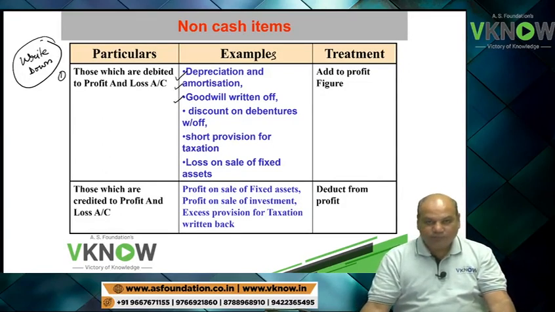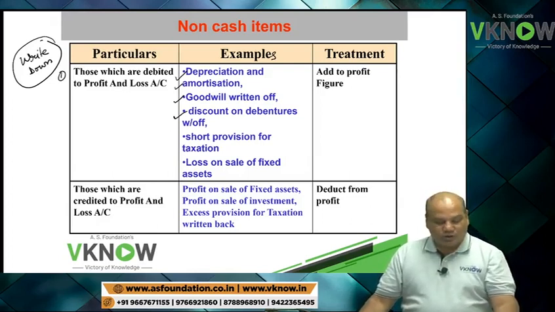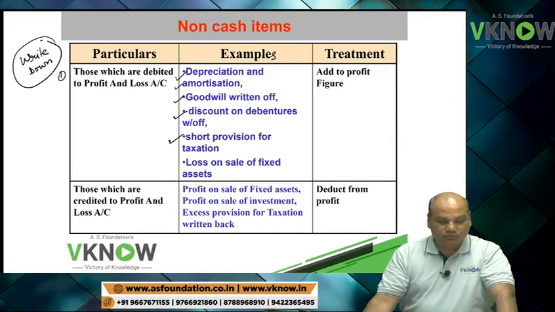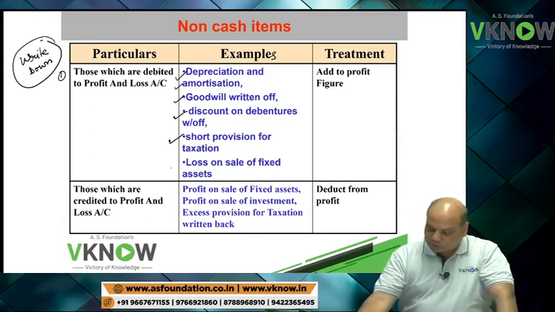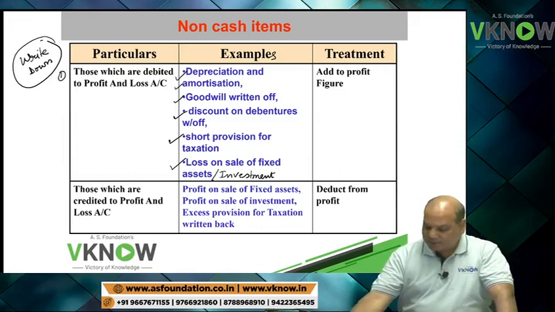Goodwill written off. Discount on debenture written off. Short provision for taxation. Loss on sale of fixed asset or investment, etc. Write these down because there are many examples.